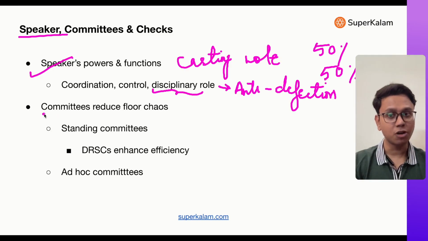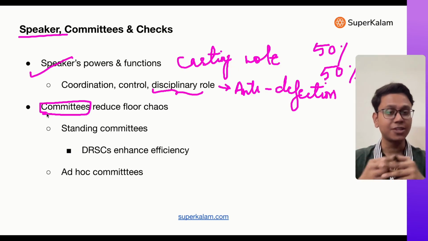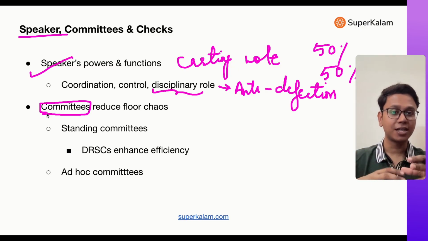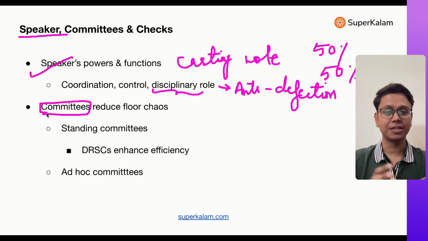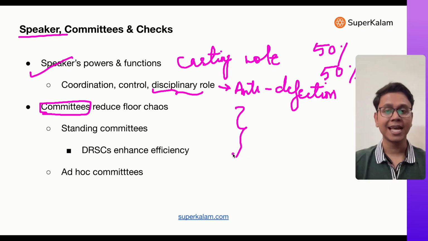Now there are various small committees which work under the speaker. Lok Sabha has 543 members. It becomes very difficult to have discussion and deliberation in a very broad manner. Therefore, small committees are made, committees of 10, 15, 20, 21, 30 members. These committees work throughout the year. Parliament sessions are held three times a year, but these committees continue meeting throughout the year, work under the direction of the speaker, and ensure that parliamentary work is being done.